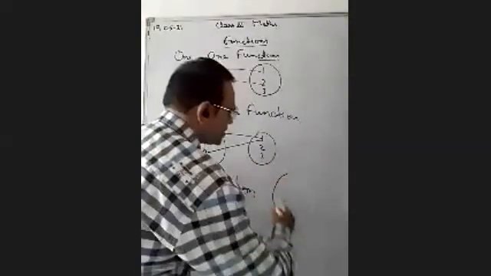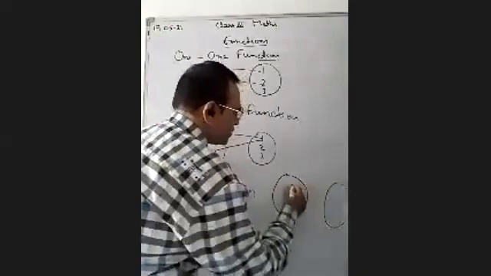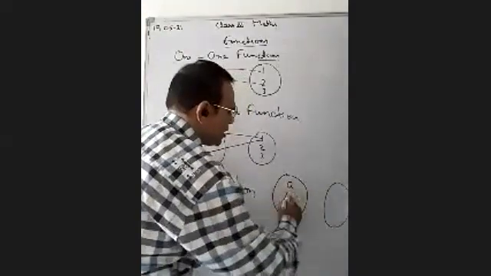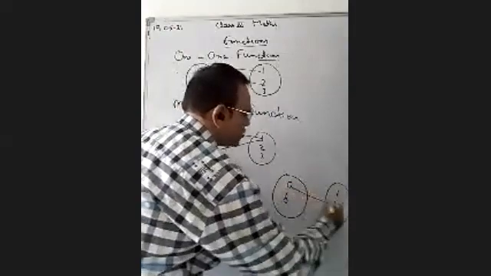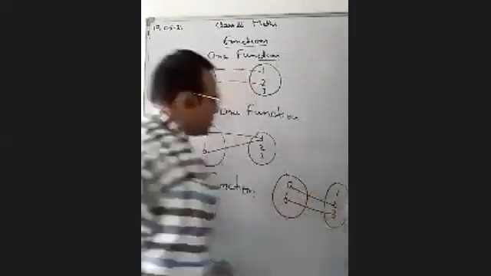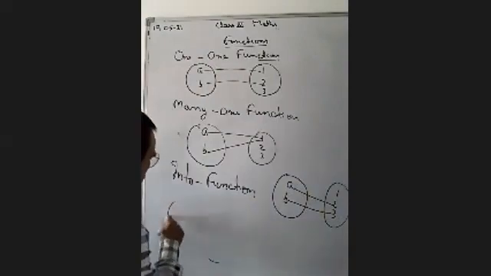Just I am making the example here, A and B. If I am taking A, B, 1, 2, 3, so A is associated to 2 and B is associated to 3, then it is an into function. Another example I am taking, onto function.